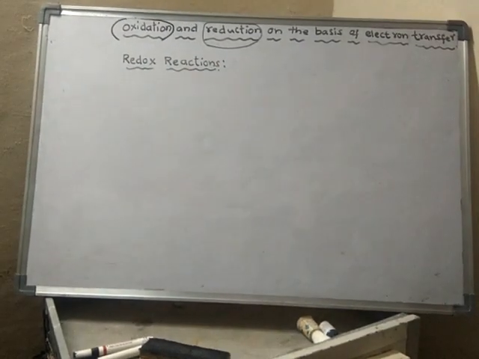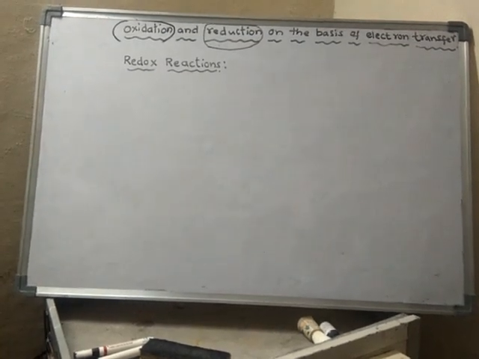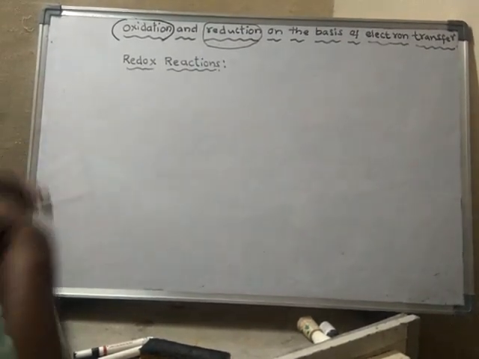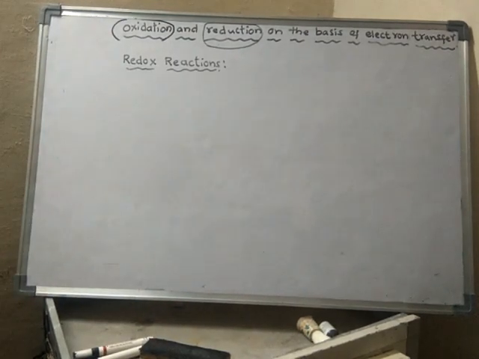See, what are redox reactions? Redox reactions are chemical reactions in which loss of electrons and gain of electrons both occur. Both take place simultaneously.